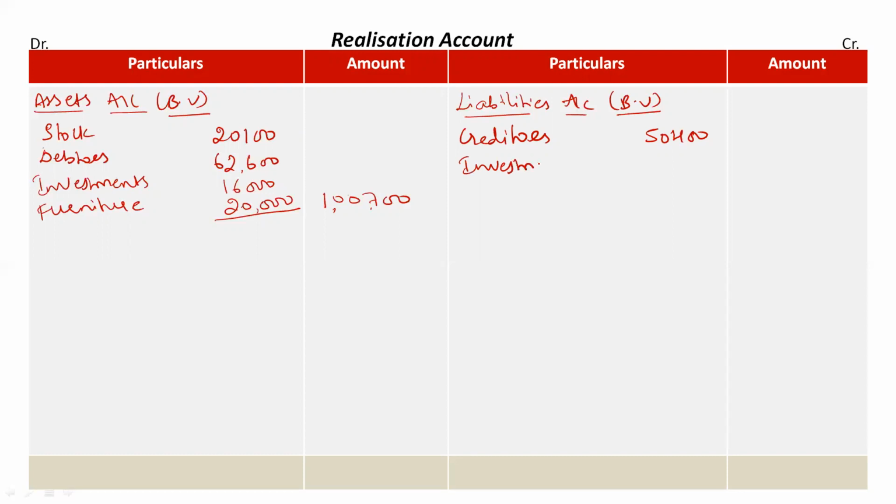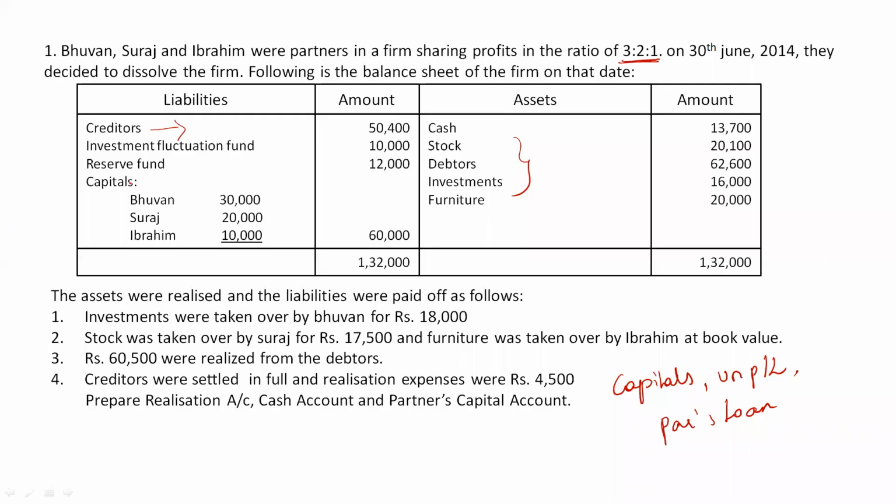Investment fluctuation fund, rupees 10,000. Then come back to the question. Next we have reserve fund, which is undistributed profit or loss, so we will not take it here. At last we have capital, so capital should also not be taken in the realization account.